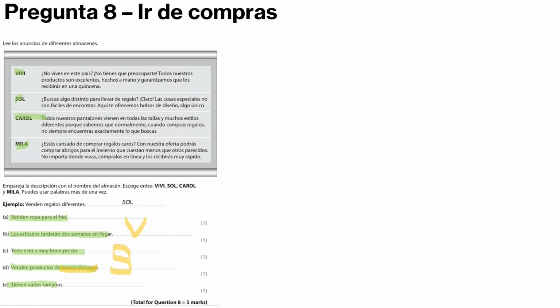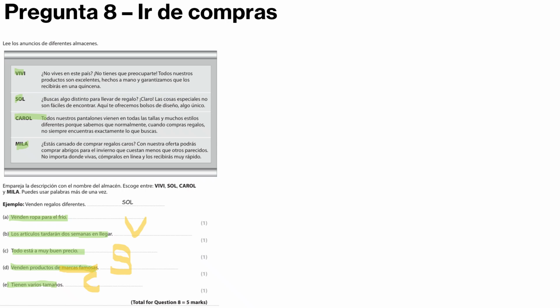So that's Sol. Then we also have Carol. So all of our pants come in all sizes, so I'm just going to write that down already because we already know. And many different styles, because we know that usually when you buy gifts, you don't always find exactly what you're looking for. La última chica es Mila, who should be A and C, but let's just check.